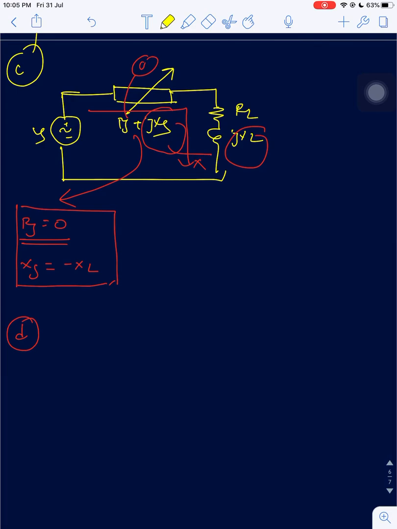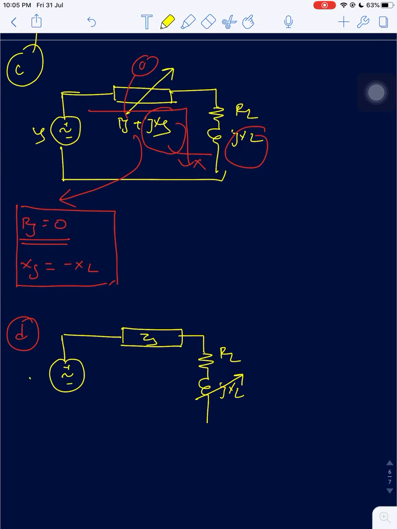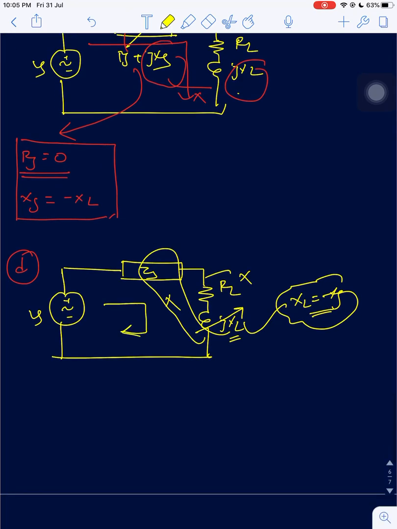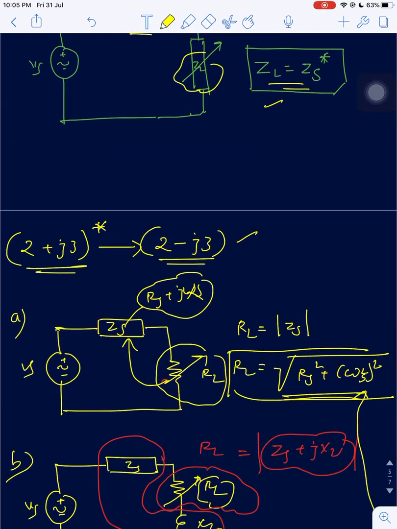What other cases are possible? Other cases are like this. You have ZS, you have jXL, which is variable. RL is not variable. You have a source VS and so on. Now what is the value of XL to make maximum power transfer? Since RL is not variable, only XL is variable, so we make XL equal to minus XS. You cancel this inductance value, which was done in the earlier case also, so that maximum power transfer will happen. Okay, now see the cases.